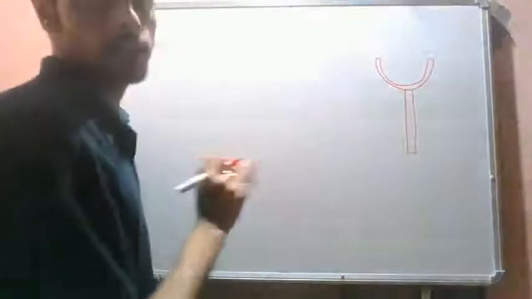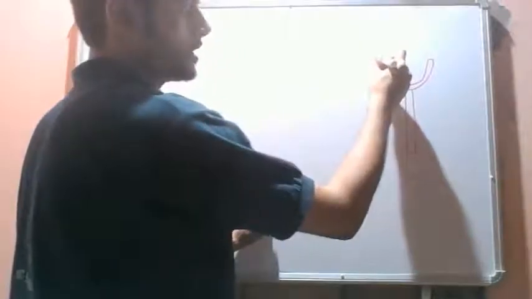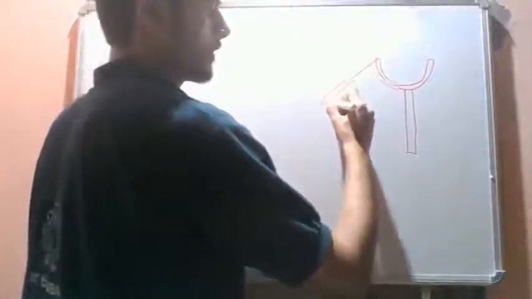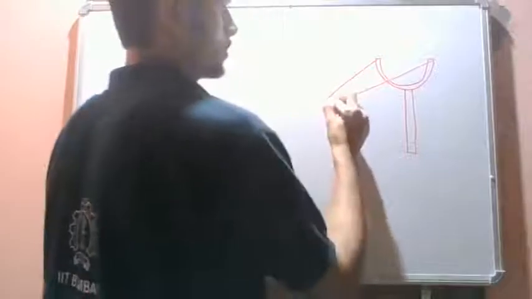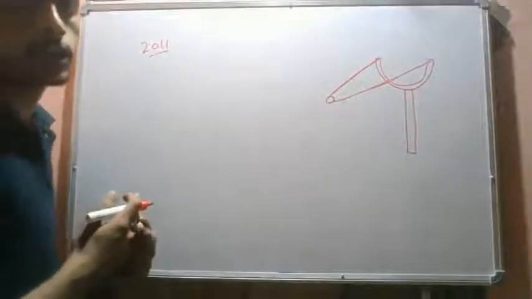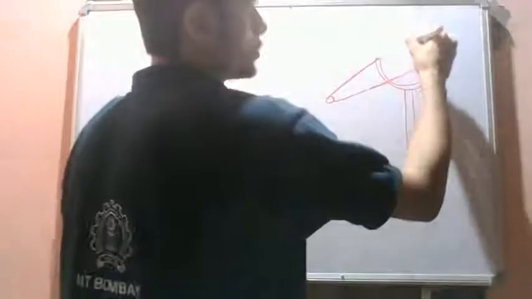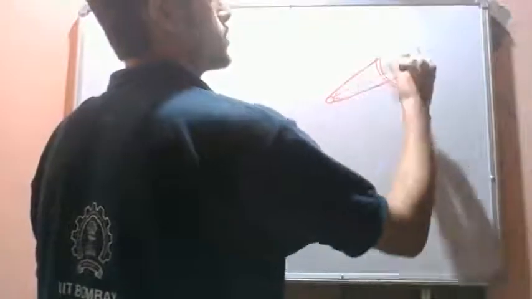We have a catapult like this, and we have a rubber band attached to the catapult like this. This is our vertical and this is our x coordinate.